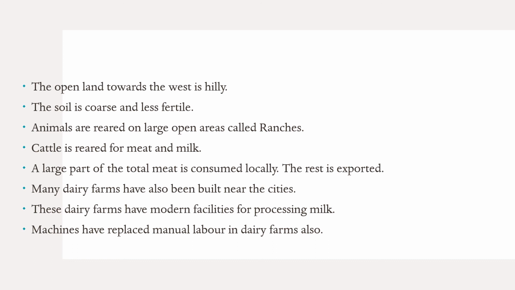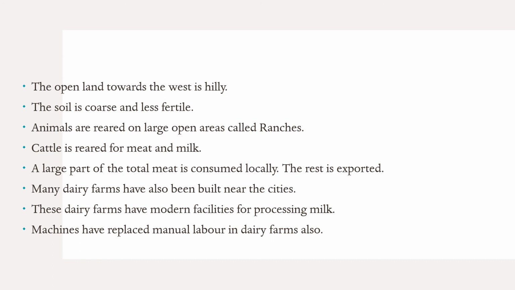These dairy farms have all the modern facilities for processing milk: for taking out the milk from the animals, for processing it, for packing it, for exporting it. All modern facilities are here. So we can say that machines have almost replaced manual labor in dairy farms as well.